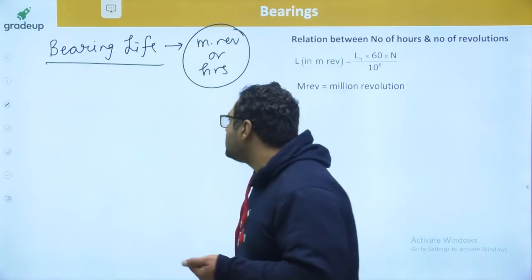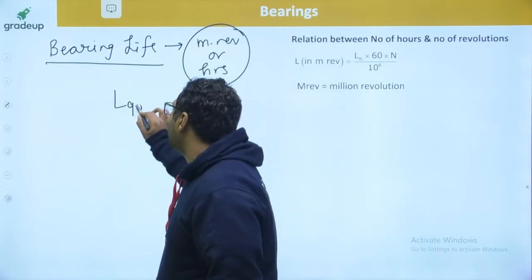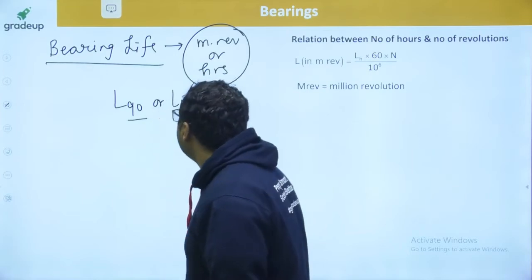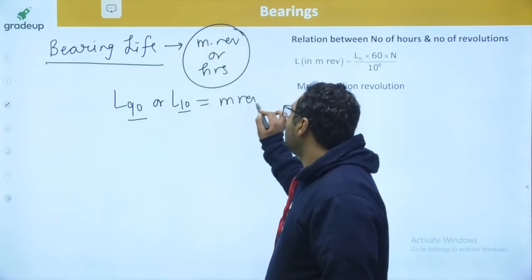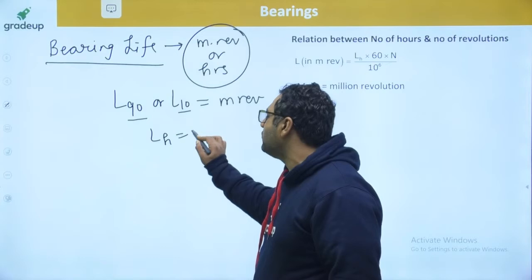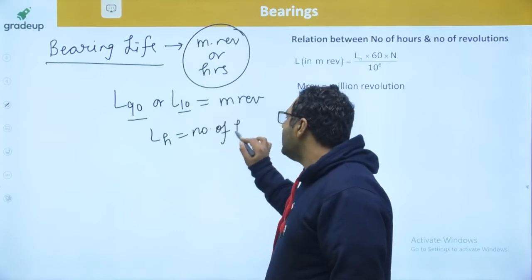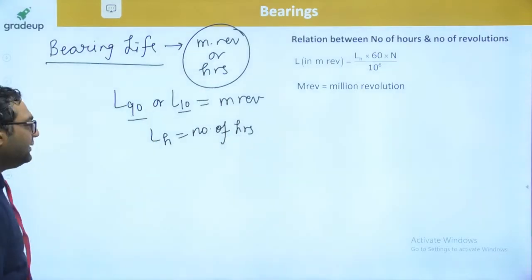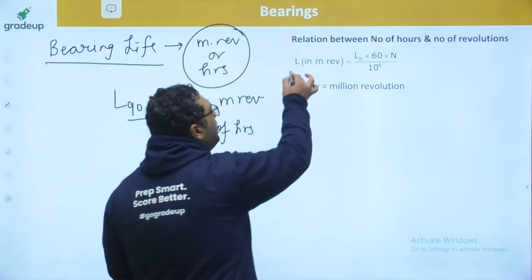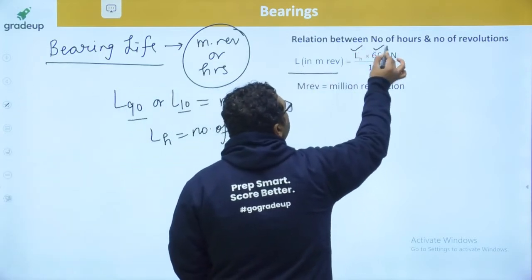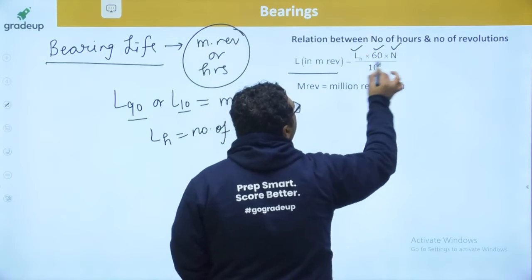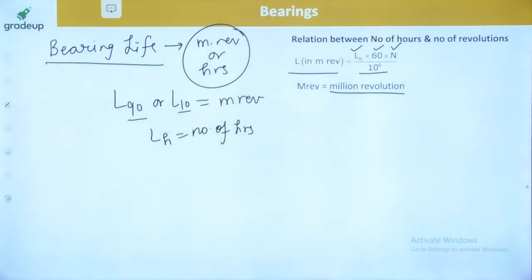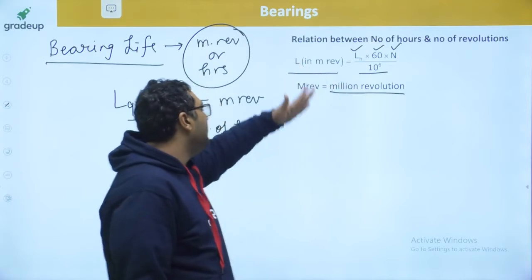This bearing life is defined as L90, for which 90% of bearings are safe, or L10, for which 10% of bearings fail, and it is given in million revolutions. But if this life is given in number of hours, how do we convert it into million revolutions? L in million revolutions is the number of hours times 60, converted into minutes, times RPM, converted into revolutions, divided by 10 to the power 6. This is the formula used to convert life in hours into life in million revolutions.